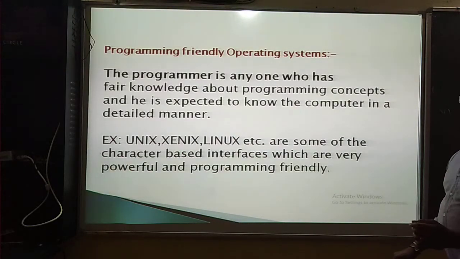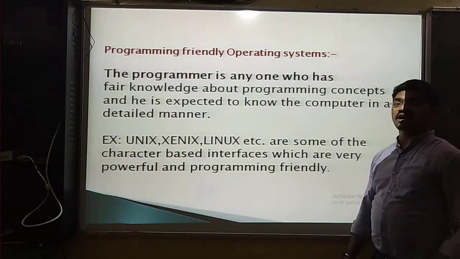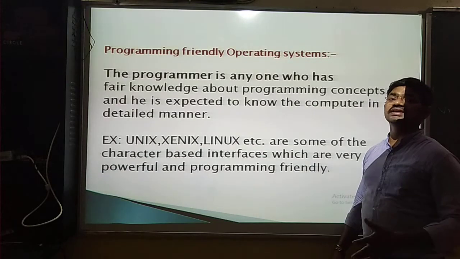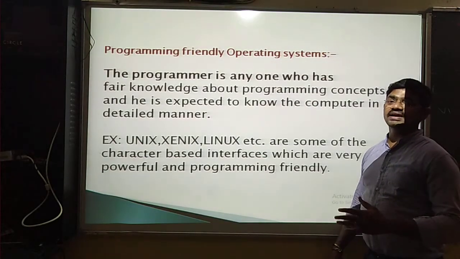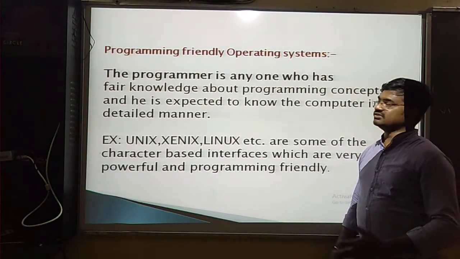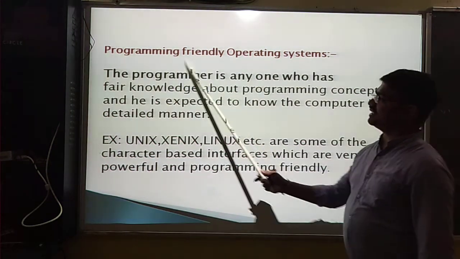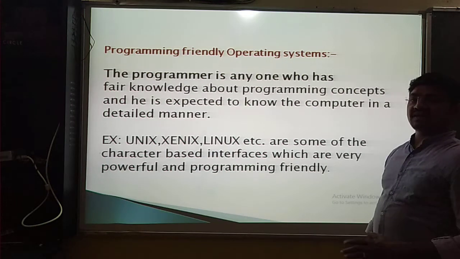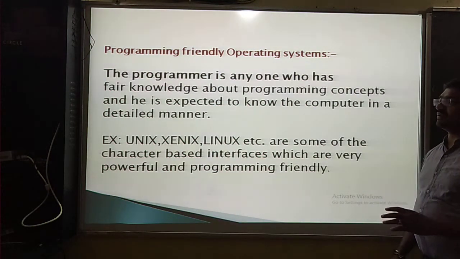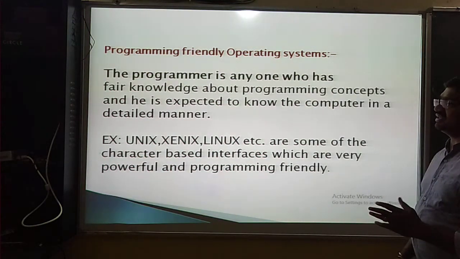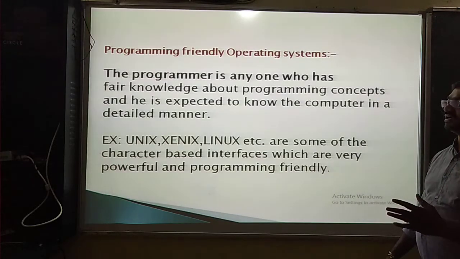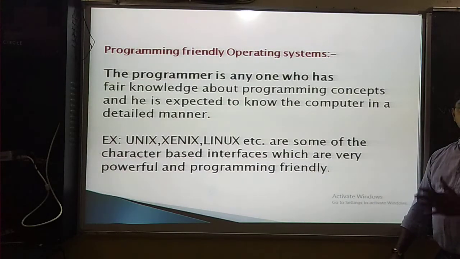The user friendly operating system has icons and images, so it is very easy for the user to do any work. But the programming friendly operating system is run by programming, so the user must have knowledge of programming.